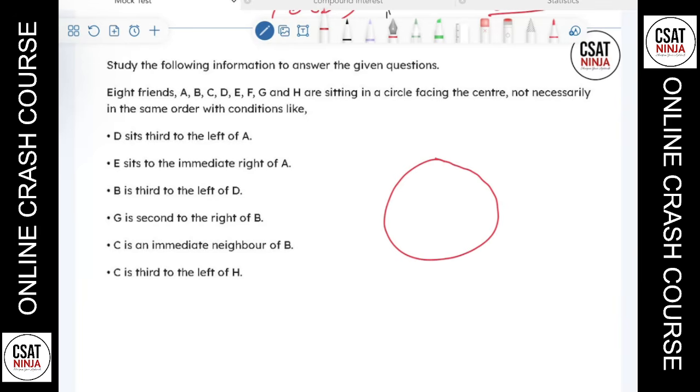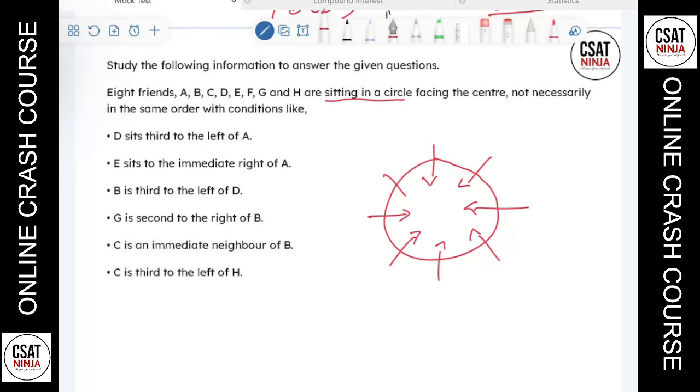So I've increased the number of people here. Most of the time in the exam, we see 6 people. So let's try something a bit tougher, because if you only solve with fewer people, it will be easier. If you have solved with a higher number of people, we have 8 friends here. So I'll just write 1, 2, 3, 4, 5, 6, 7, and 8. Facing center, that means they are looking inside.